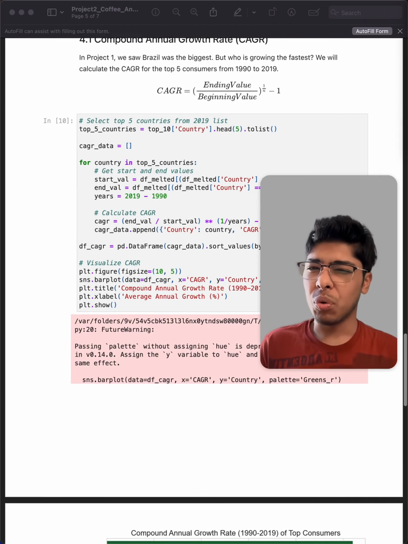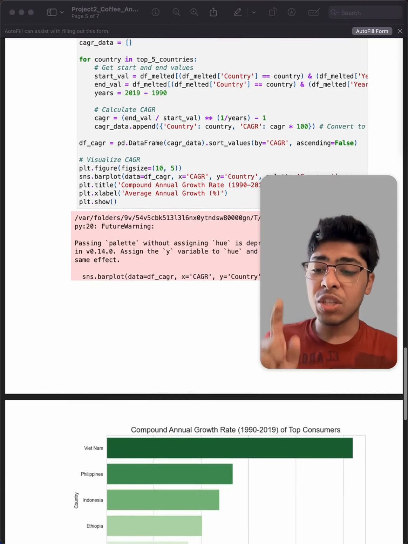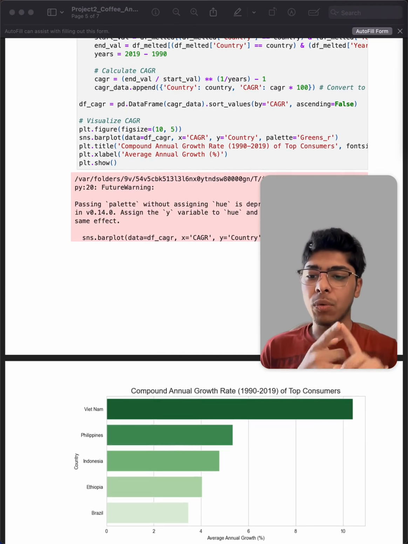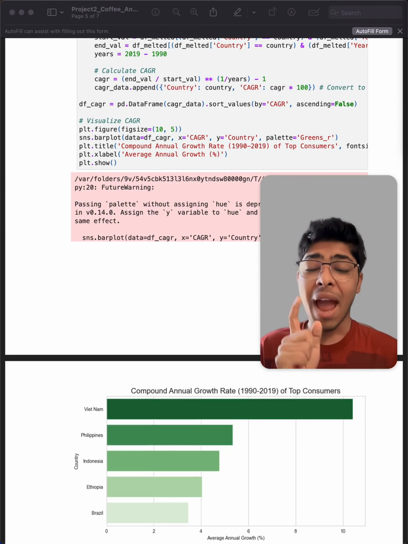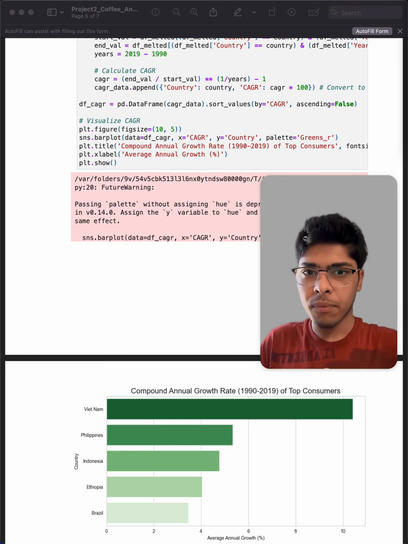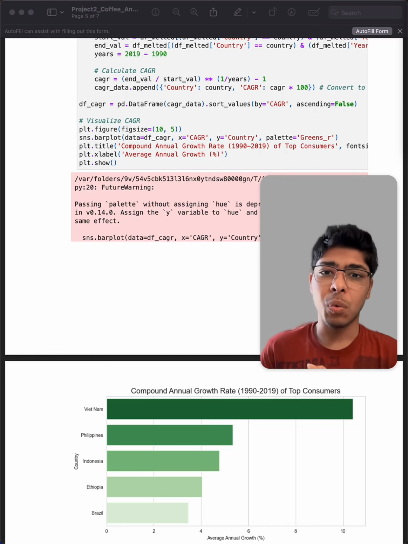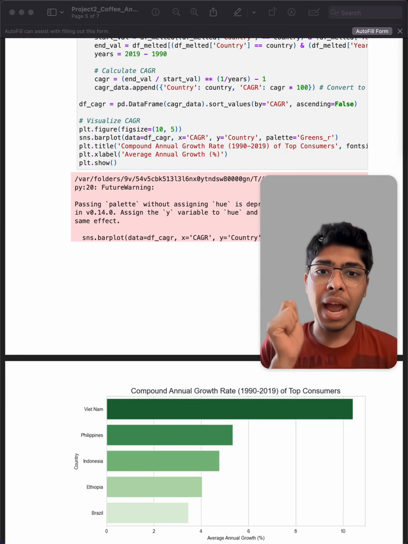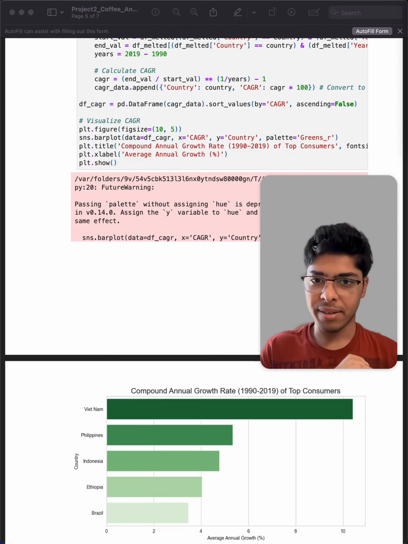I wanted to know who is growing the fastest, not just who is the biggest. So I calculated the compound annual growth rate for the top 5 countries. And interestingly, while Brazil is the biggest consumer, Vietnam has the highest growth rate over the last 30 years, growing at nearly 10% annually. This suggests Vietnam is a crucial emerging market.